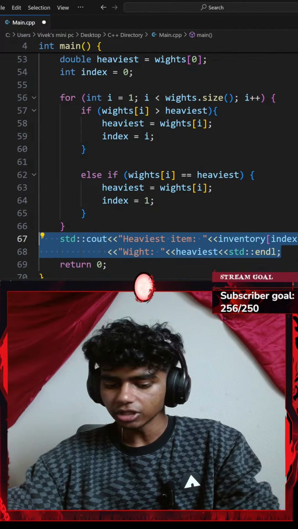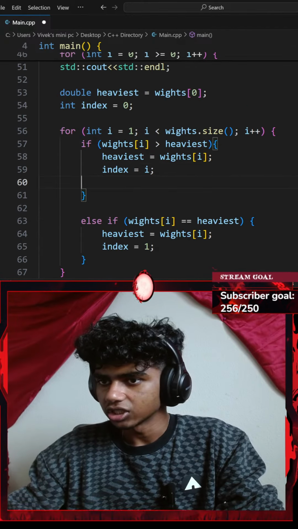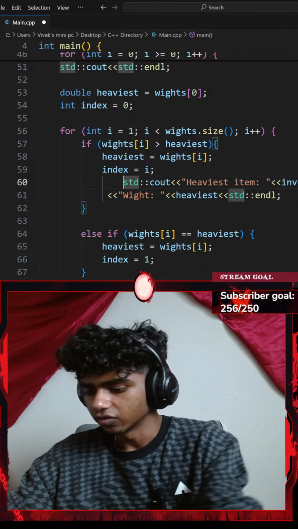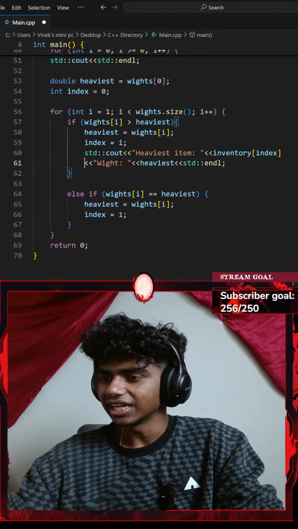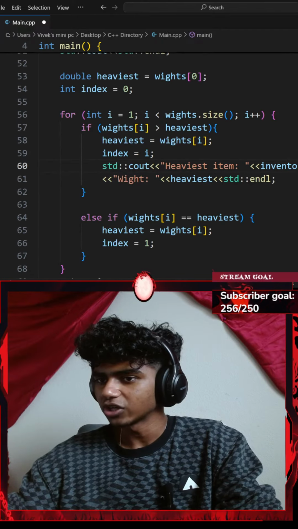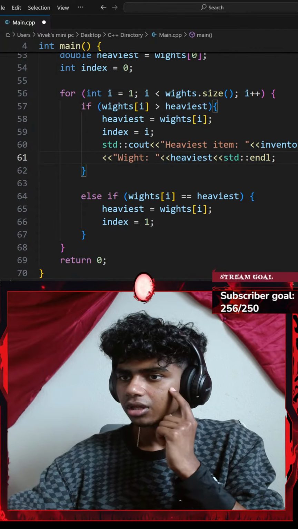Honestly, let me go ahead and copy that. Add that standard console output right here in my if statement. Okay, there we go. And guys, isn't indenting important? Doesn't it matter? Because I didn't add anything here, I just went to a new line and printed that. Okay, that actually works as well.